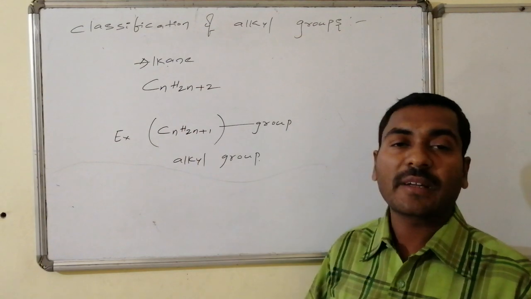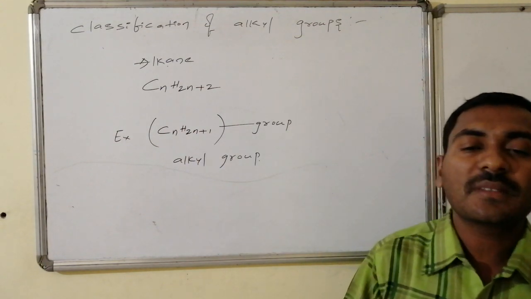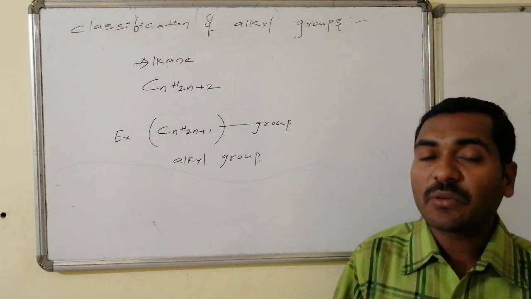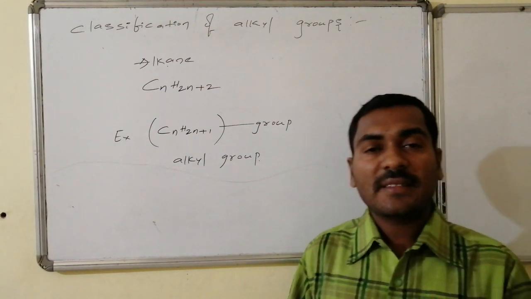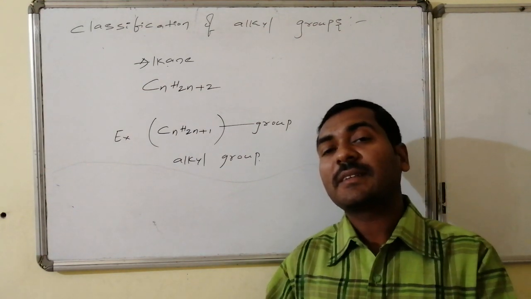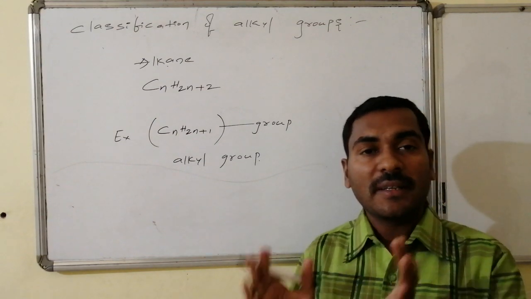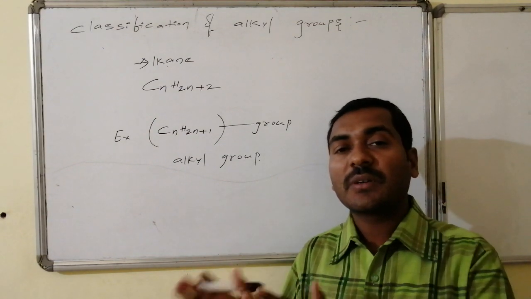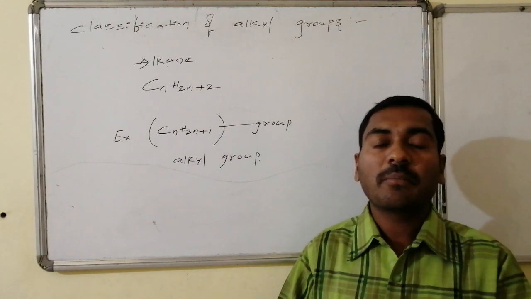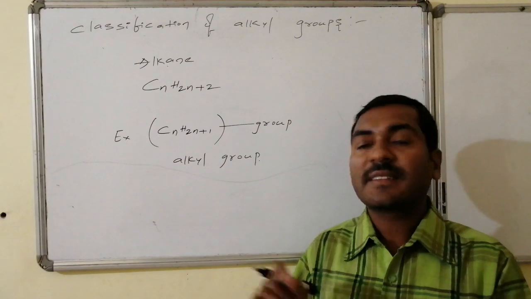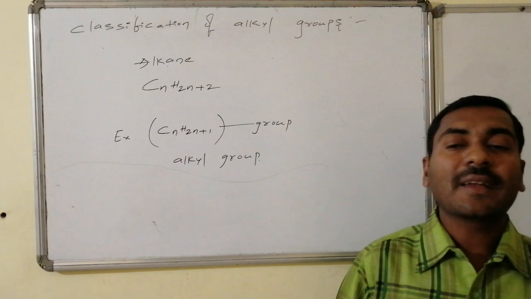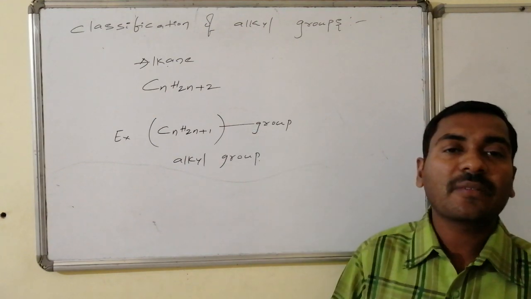It may contain one carbon, two carbons, three carbons, but it is a saturated part. There exist only sigma bonds, there won't be any pi bonds. In the normal alkane, one of the hydrogens is replaced by some other group or atom, and the remaining portion, except the group, has the general formula CnH2n+1, with that valence connected to some group. That remaining portion is generally known as the alkyl group.